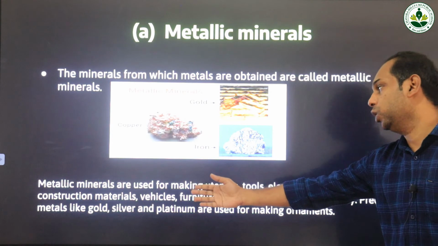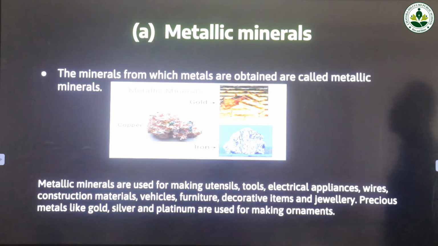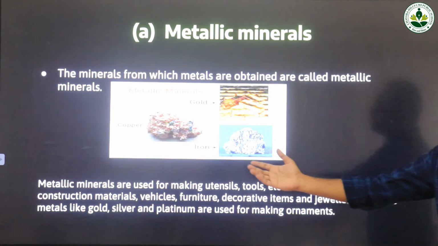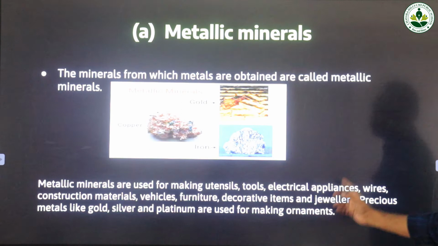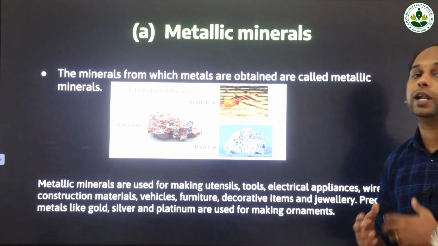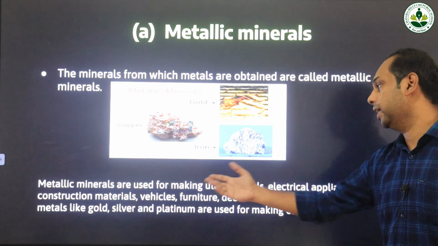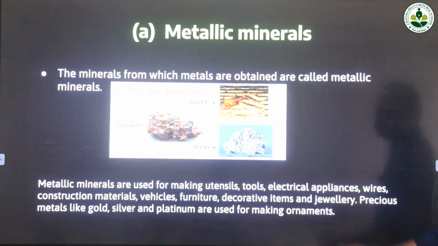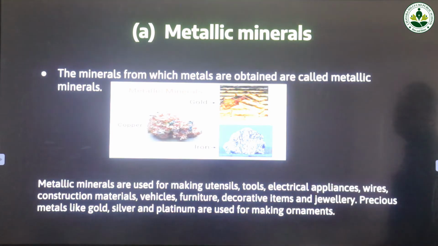Metallic minerals are used for making utensils, tools, electrical appliances, wires, construction materials, vehicles, furniture, decorative items and jewelry. So metallic minerals are used for different uses. Metallic minerals are generally used for making utensils, tools, electric appliances, jewelry, decorative items and furniture.